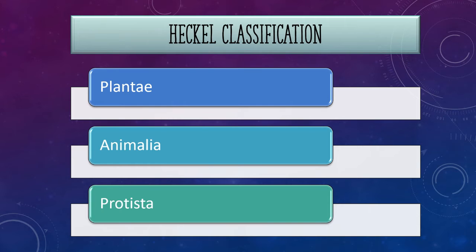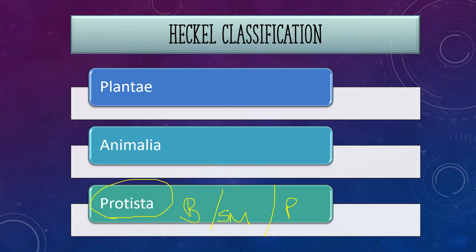The third classification system is known as the Ernst Haeckel classification, also known as the three-kingdom classification. Haeckel saw that other organisms like fungi, protozoa, bacteria and slime molds were together with Animalia and Plantae in the previous classification. So he pulled them off and put them into a third new group known as Protista. He put the bacteria, slime molds and protozoa into the Protista group. This was how the third group known as Protista arose.